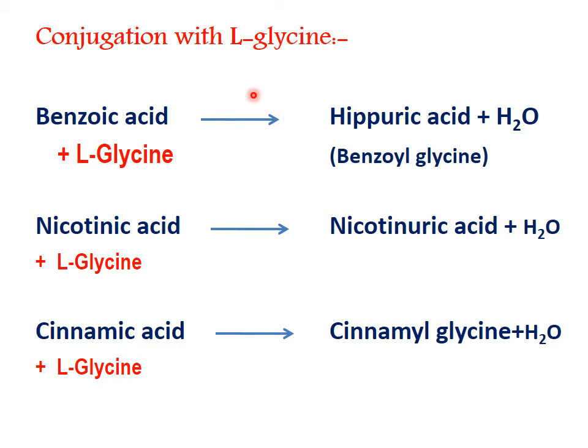Now we come to L-glycine, that is conjugation with glycine. So glycine detoxifies benzoic acid, nicotinic acid, cinnamic acid, all these acids, into their excretable form. So benzoic acid is converted into hippuric acid, nicotinic acid is converted into nicotinuric acid, and cinnamic acid is converted into cinnamyl glycine. In this way, glycine helps them convert into their excretable forms.